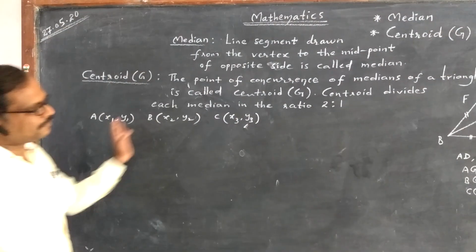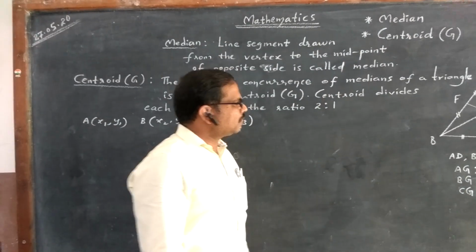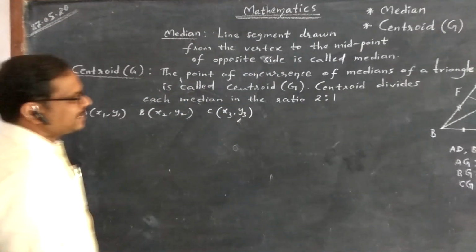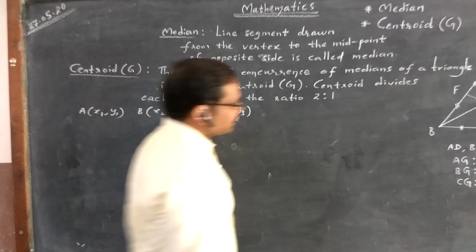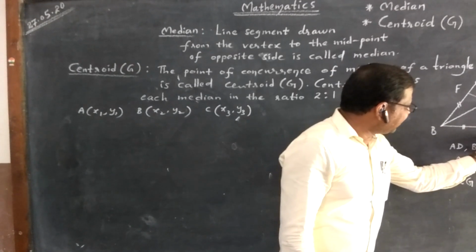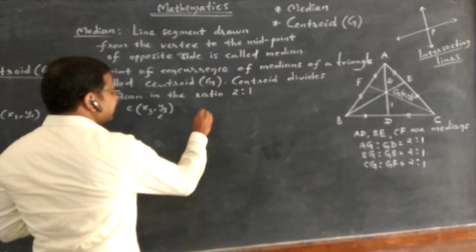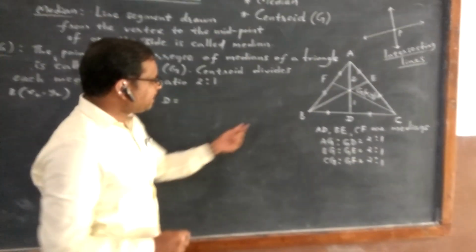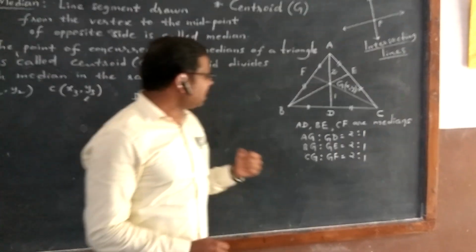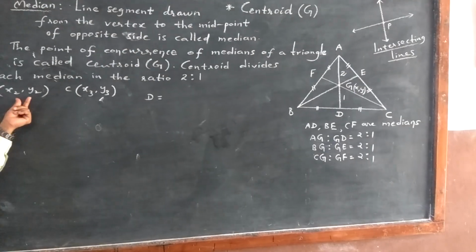Three vertices of triangle are given. So how do we find the coordinates of centroid? What did I say? This D is what? Midpoint of BC, right? Do you know how to find midpoint of BC?